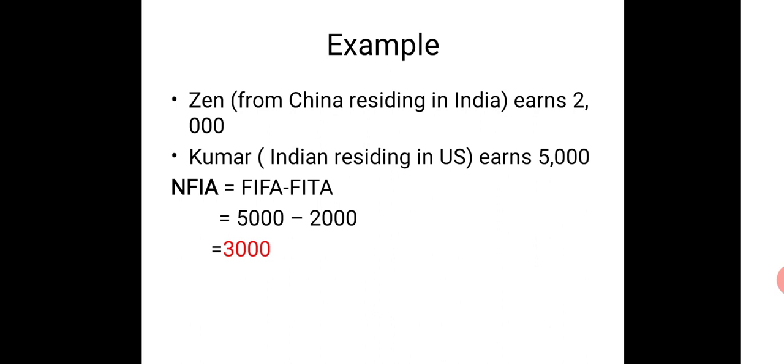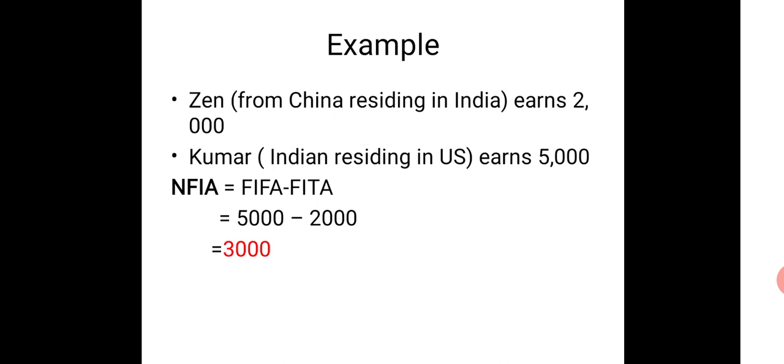Kumar is a person who is actually an Indian but residing in the US and earning money equivalent to 5000 rupees. How to find net factor income from abroad? Zen is a non-resident but staying within the territory of India. So he is earning income, which is factor income to abroad. Whatever he is earning is going out of the country, that is 2000.